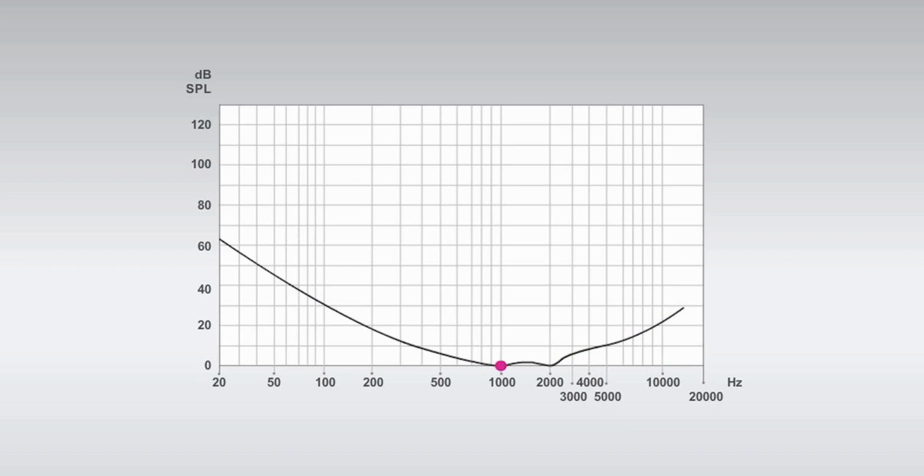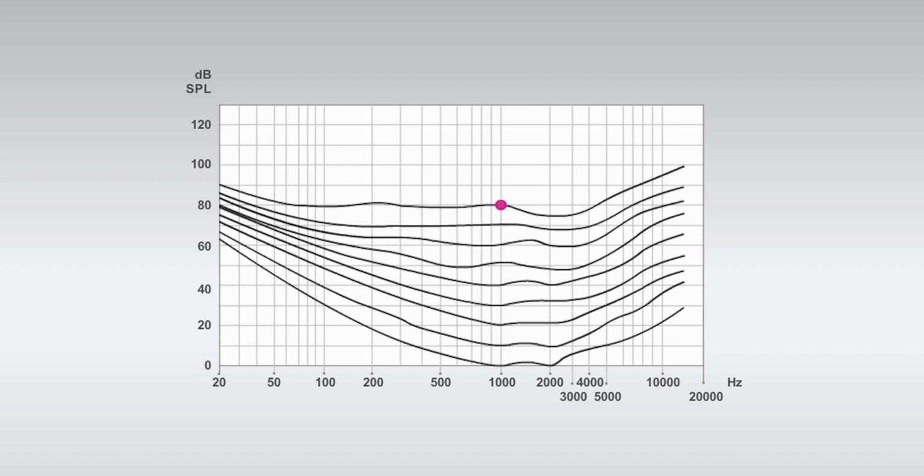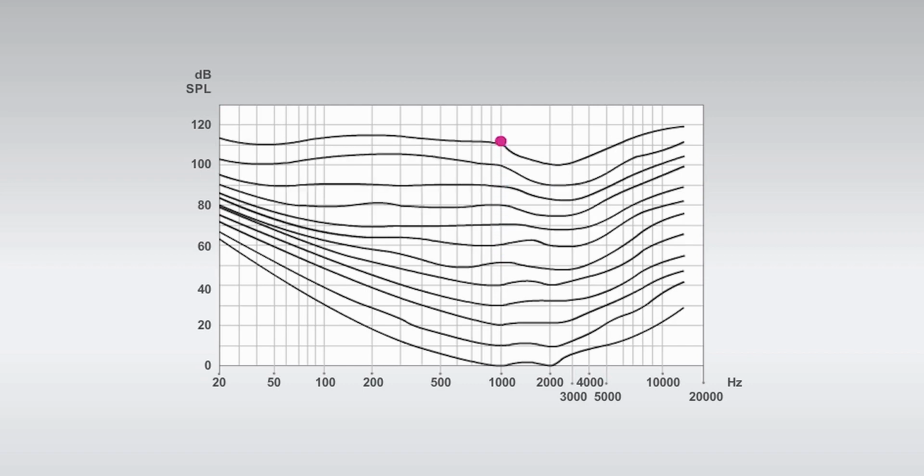If we raise the intensity 10 dB/SPL at 1 kilohertz, and then ask the listener to tell when they feel that the intensity is equally loud at other frequencies, we will be able to plot down this curve. This way, a series of curves with different intensities at different frequencies have been made. Because these curves show significant variations of the intensity, even though the listeners experience the sounds equally loud, they are called the equal loudness curves, or in technical terms, the Phon curves.